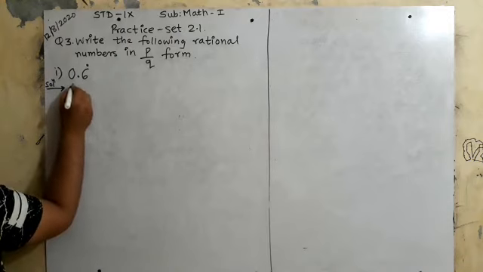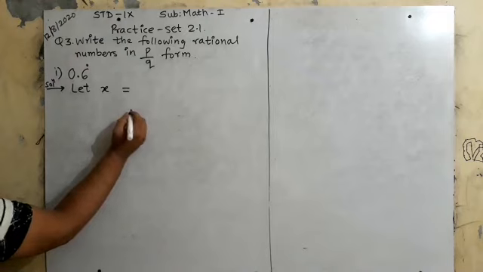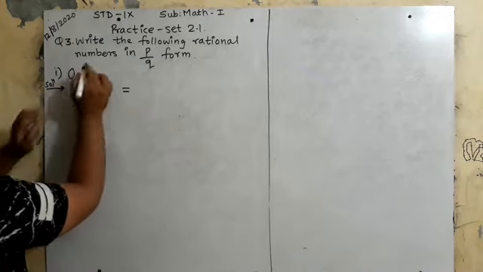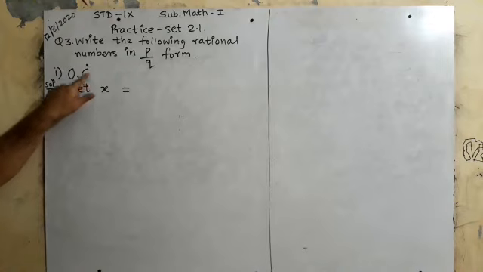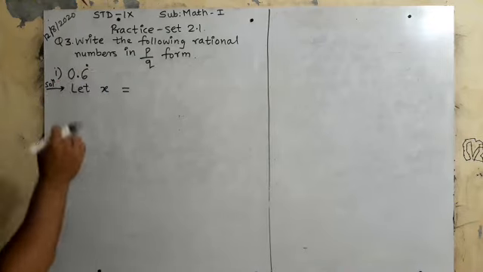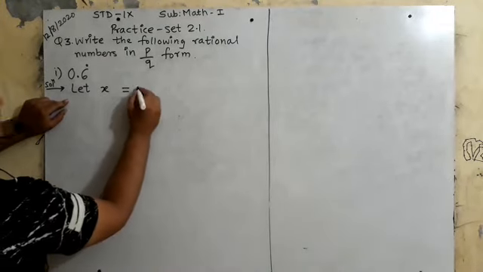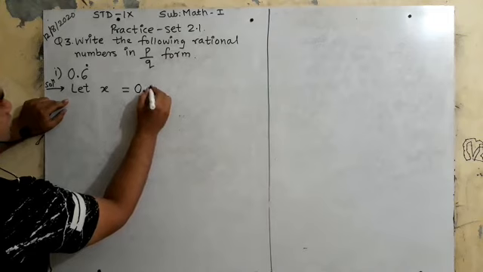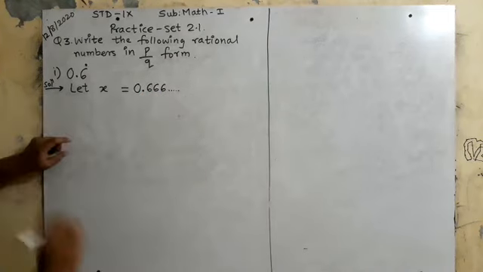I will consider it first. Let x is equal to, what is the meaning of this dot? इस dot का मतलब क्या है? इसका मतलब है 6 is recurring. It means 6 is coming, 6 digit is coming again and again. So I will write 0.666 and so on, bar. Yes or no?